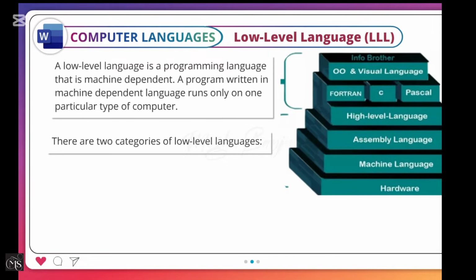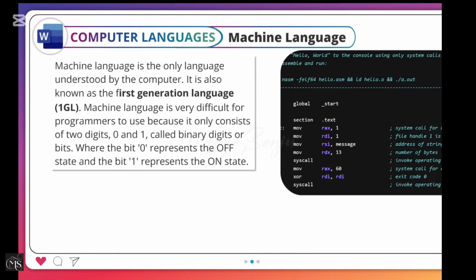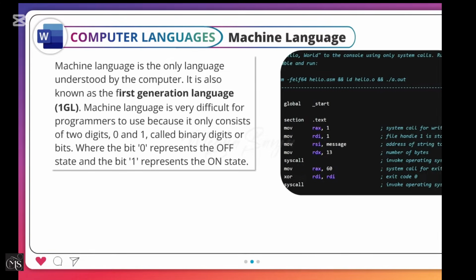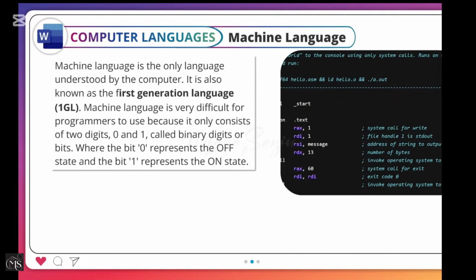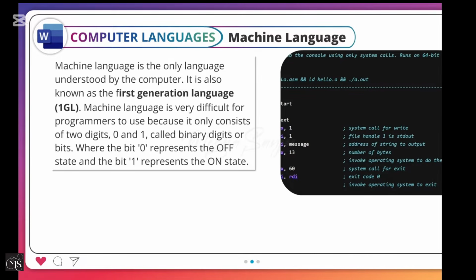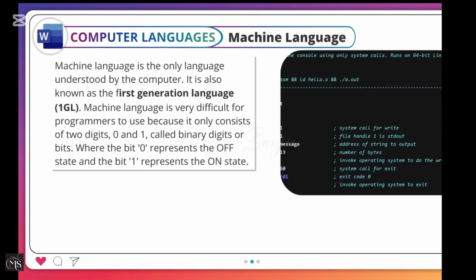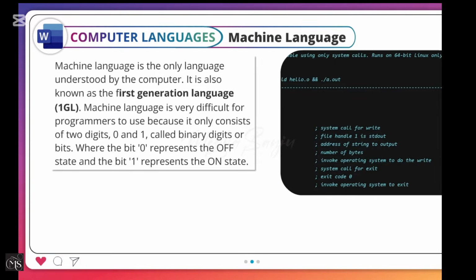There are two categories of low-level languages. Machine language. Machine language is the only language understood by the computer. It is also known as the first-generation language, 1GL. Machine language is very difficult for programmers to use because it only consists of two digits, 0 and 1, called binary digits or bits, where the bit 0 represents the off state and the bit 1 represents the on state.